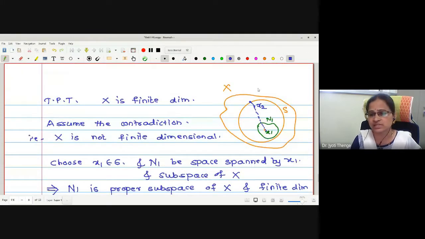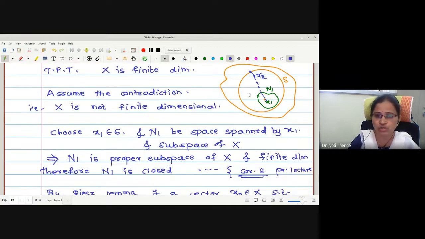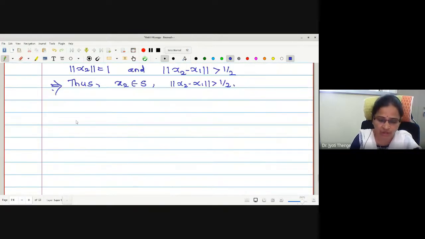We have two elements now, x1 and x2, with us. Now we will form one more space formed by x1 and x2, which is again a proper subspace of X. X is finite dimensional, hence it is closed, and again I can apply Riesz's lemma.